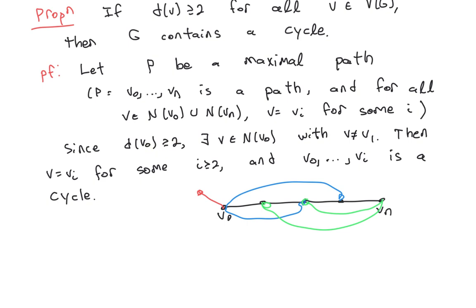Since the degree of v0 is at least 2, because of our assumption, we know that v0 has a neighbor on the path that isn't v1. So that means that we must actually have this blue edge for some vi. And then the rest of the proof is to just start at v0, follow the path till you reach vi, and then go back to v0, and congratulations, you have a cycle.